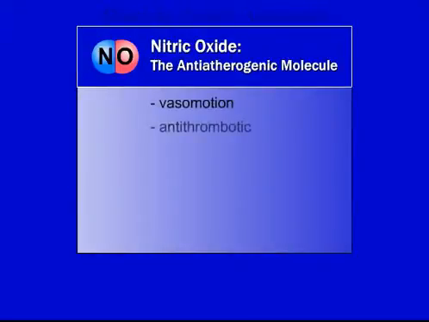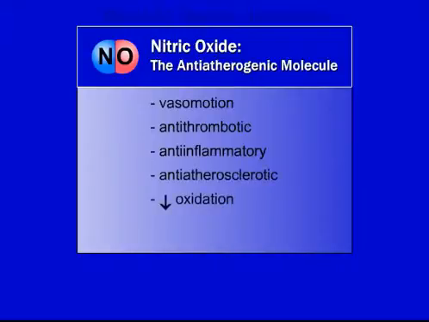Nitric oxide vasodilates the vessels, prevents thrombosis, reduces inflammation, decreases oxidative stress, and limits vascular smooth muscle migration. As a result, nitric oxide maintains the health of the arterial wall, thereby preventing the sequence of events that lead to the development of atherosclerosis and the complications consequent to thrombotic occlusion of the artery.